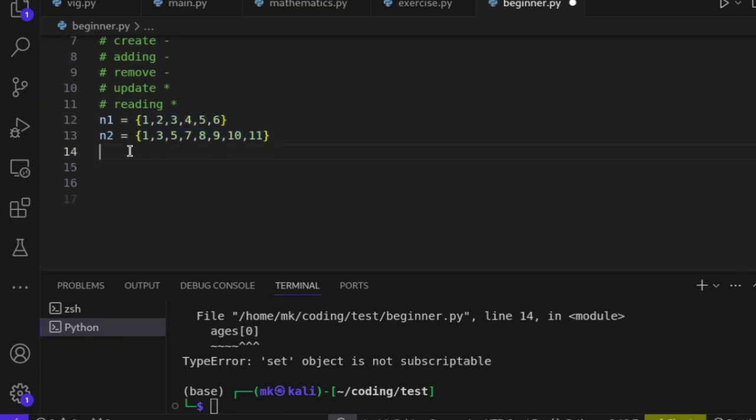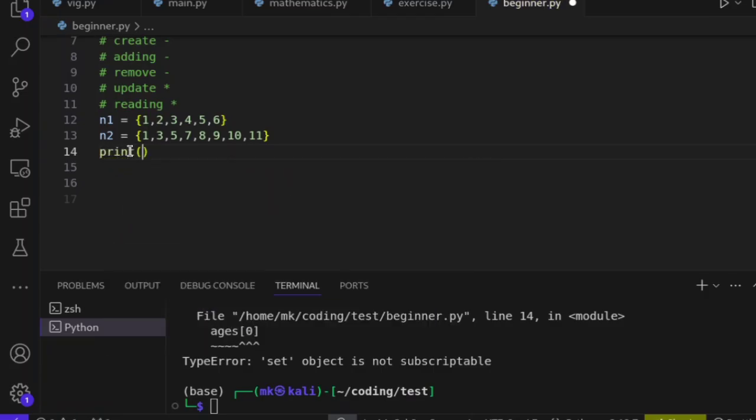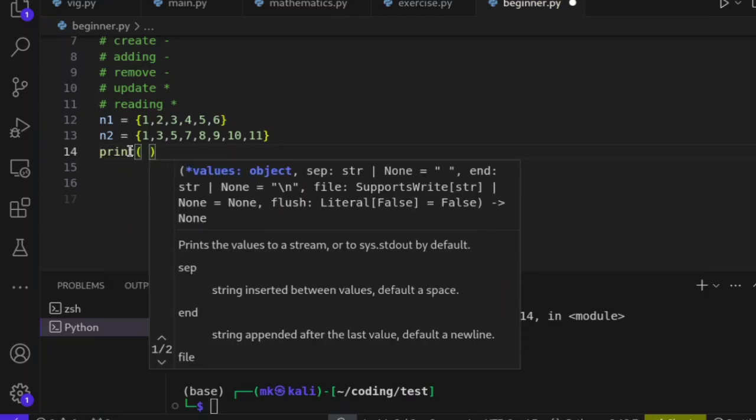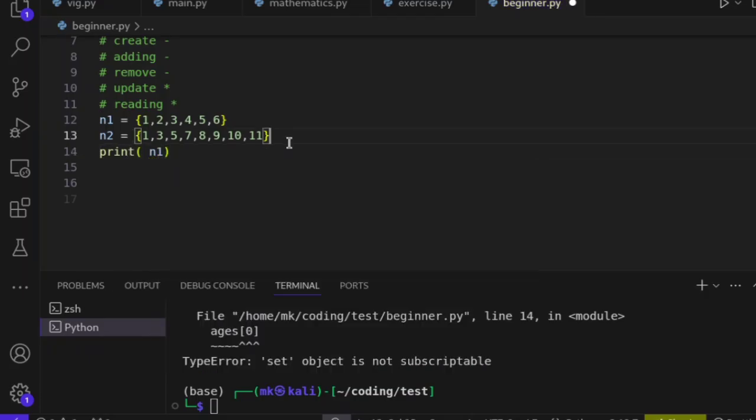union. So I'm going to say print n1. Let me put it at the beginning, then we can replace what is inside. I will say n1 dot union. You see it? n1 dot what? Union.